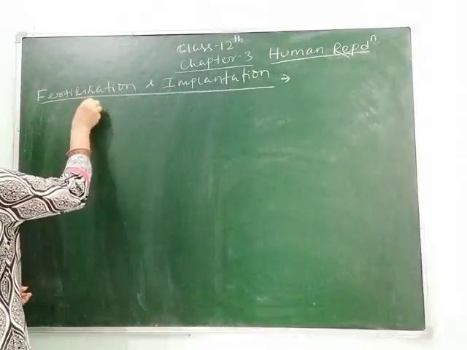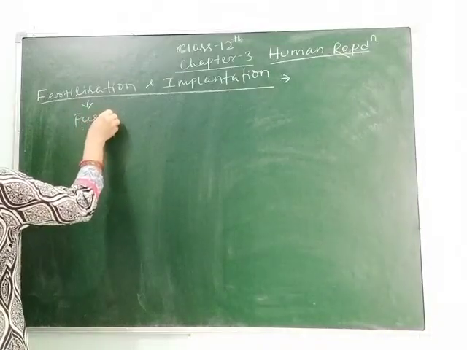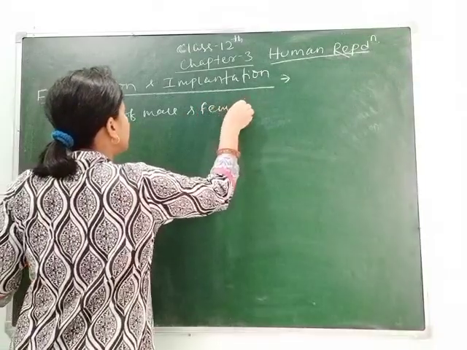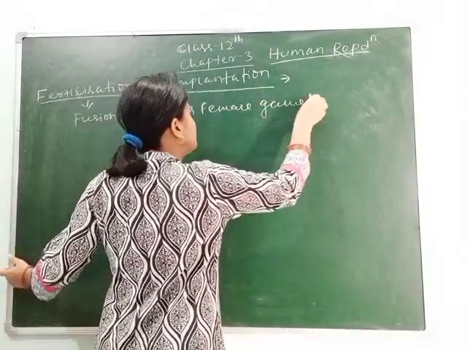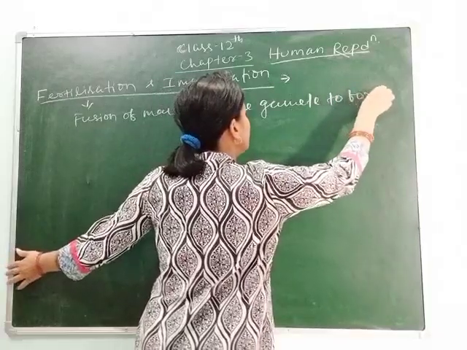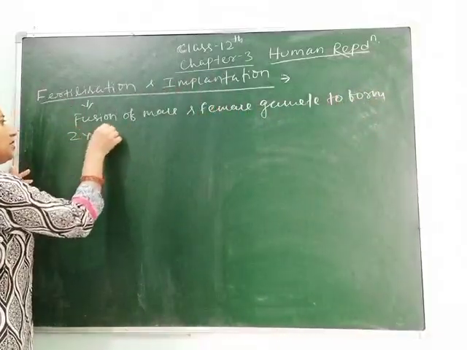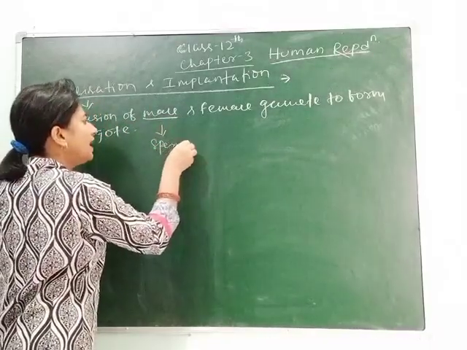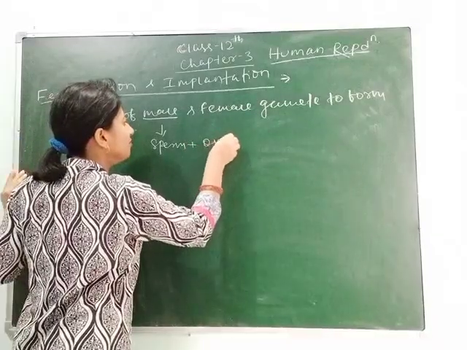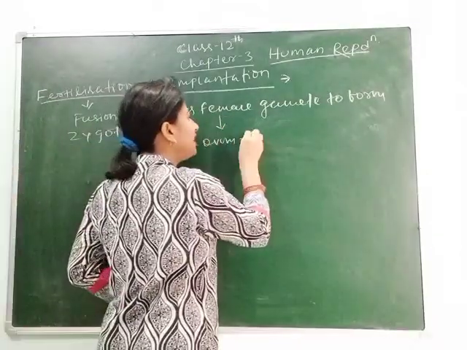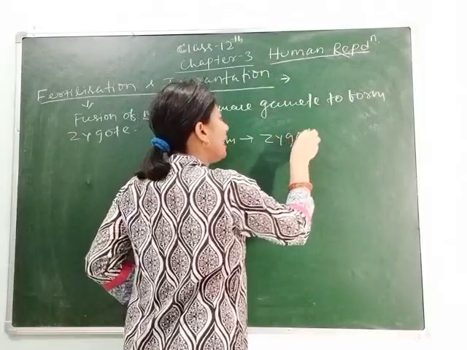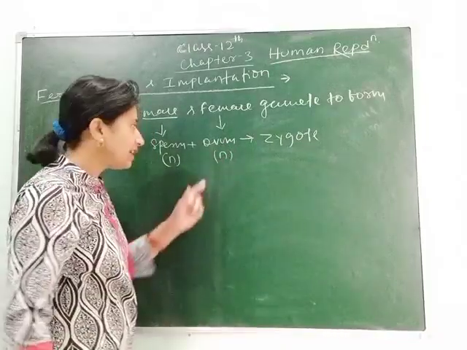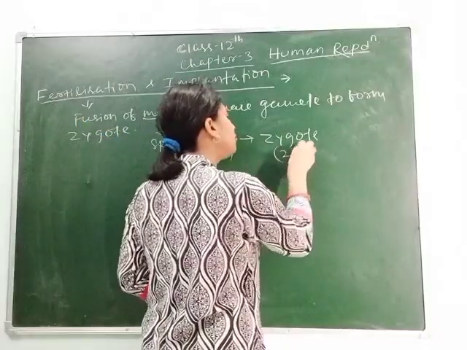So how we can define fertilization? Fusion of male and female gamete to form zygote. So as we know that the male gamete is called as sperm and the female gamete is called as ovum. So sperm and ovum fertilize to give the zygote. And here we also know that the sperm is haploid in number, the ovum is also haploid in number. That's why the zygote is diploid or 2n in number.